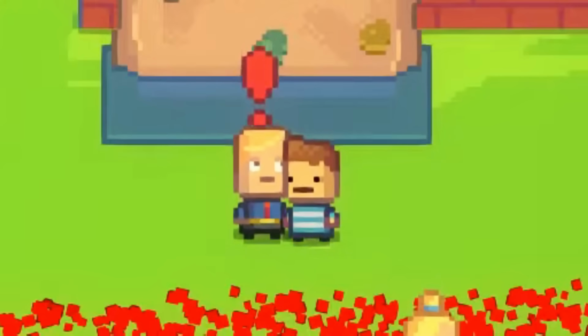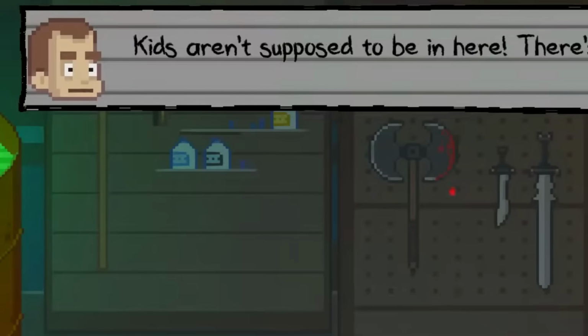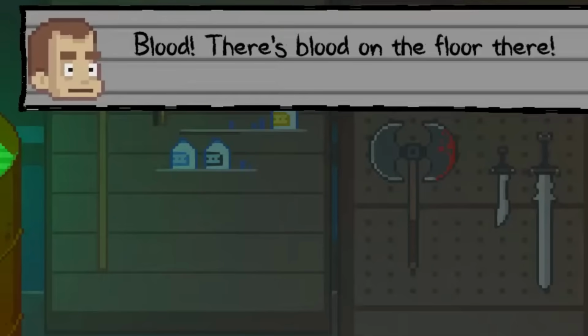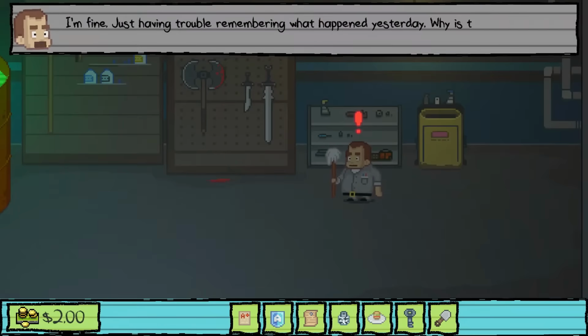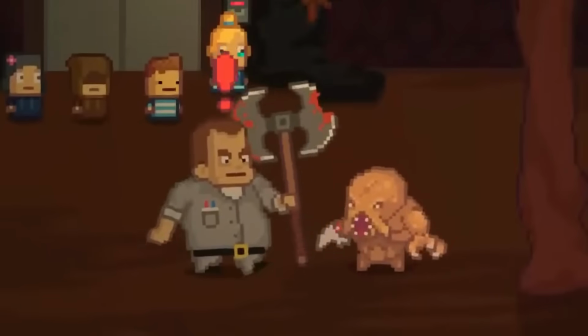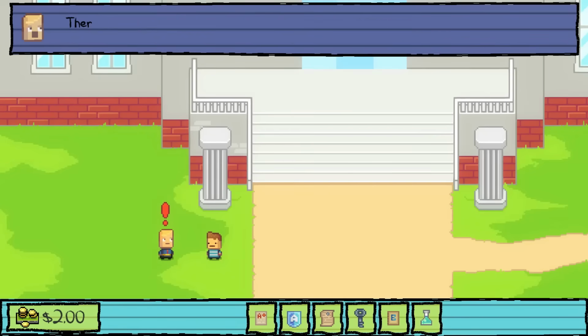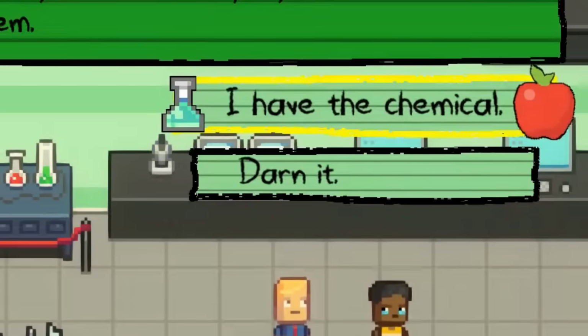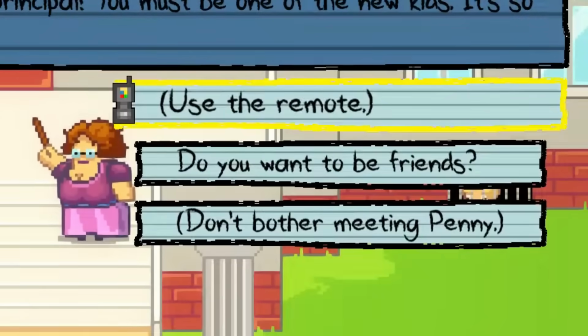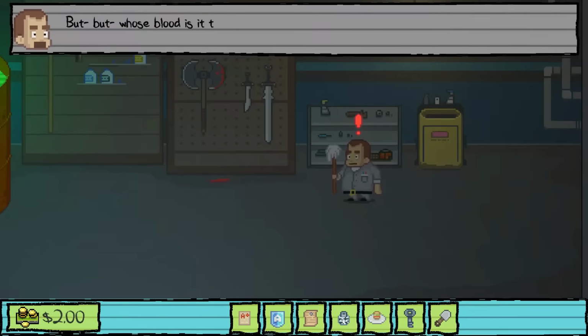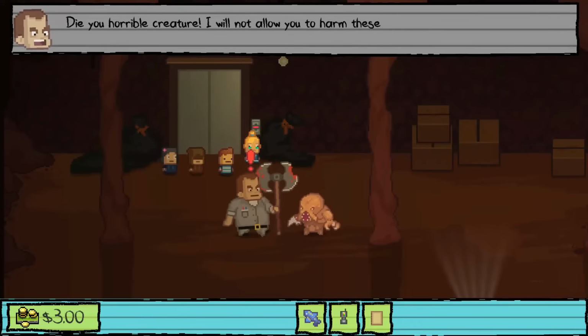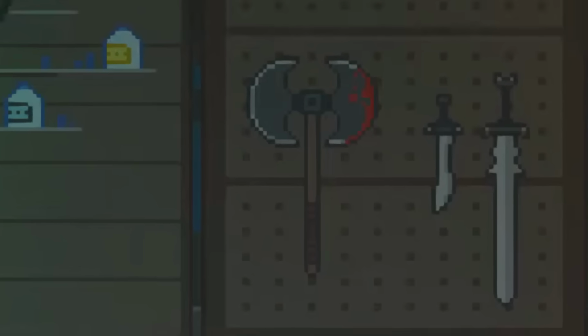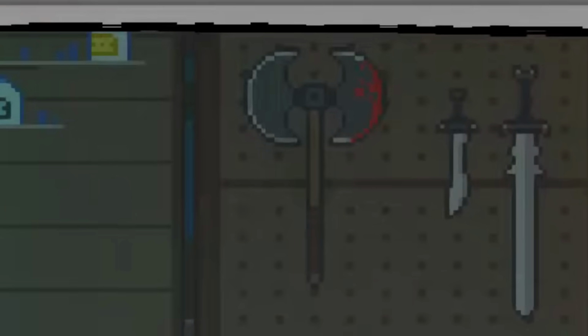In Kane's Not Able, Bob seems to be confused as to why the axe has blood on it in the janitor's closet, and mentions not knowing what happened yesterday. This is implied to be the axe he fights with during the final ending, but we need to complete this route in order to get an item needed for Breaking Sad, which is needed for Creature Feature for him to use the axe. We have to have seen Bob be confused by it first before we can have Bob actually have done this to then remember doing it in the past. How does Bob even slightly remember something that hasn't even happened in our time loop? Unless somebody else might have had the time loop powers before us.